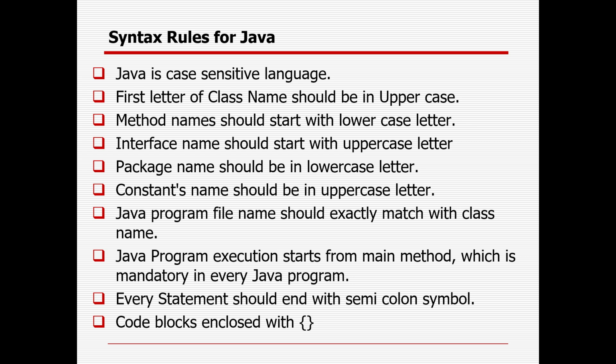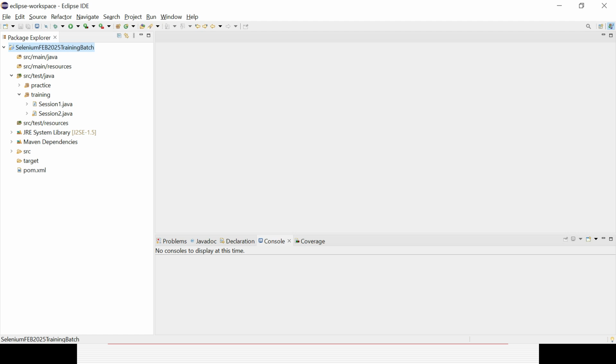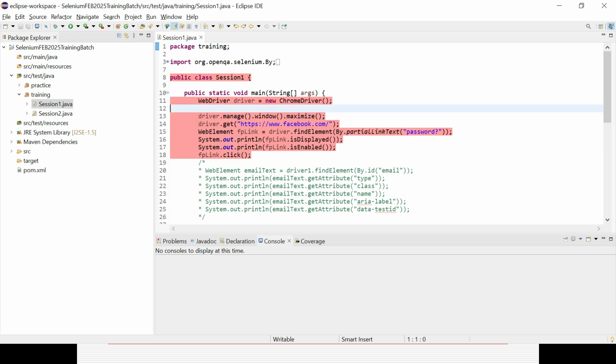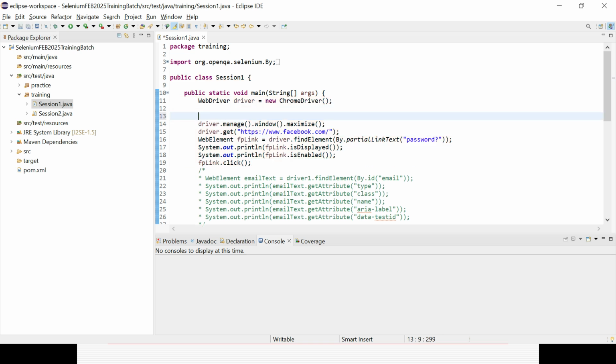In case you are declaring a constant, it should be in uppercase letters. For a Java program file, the file name should exactly match the class name. Java program execution will always start from the main method, which is mandatory for every Java program. Every statement should end with a semicolon. I already showed you that every statement ends with a semicolon and all the execution starts with the main method.